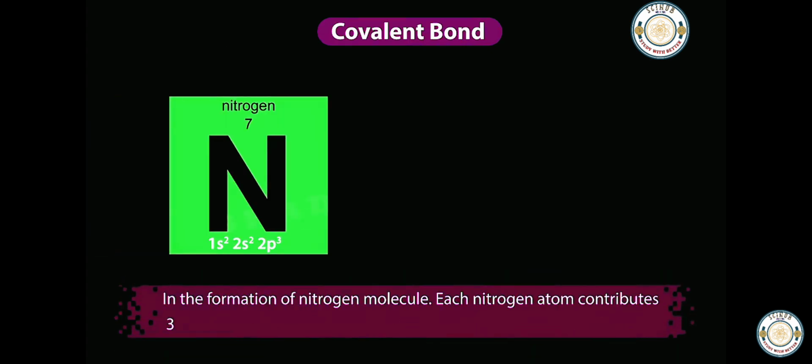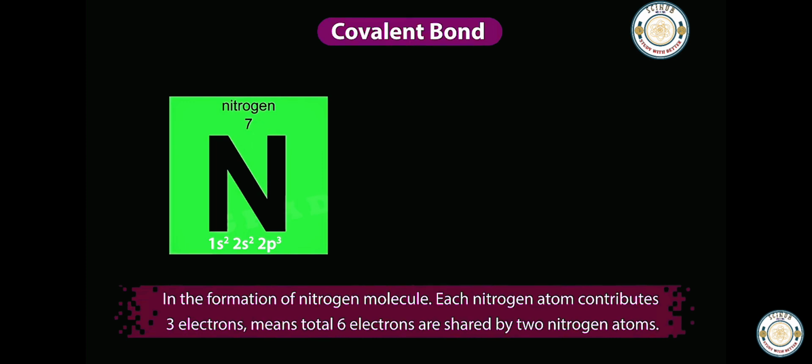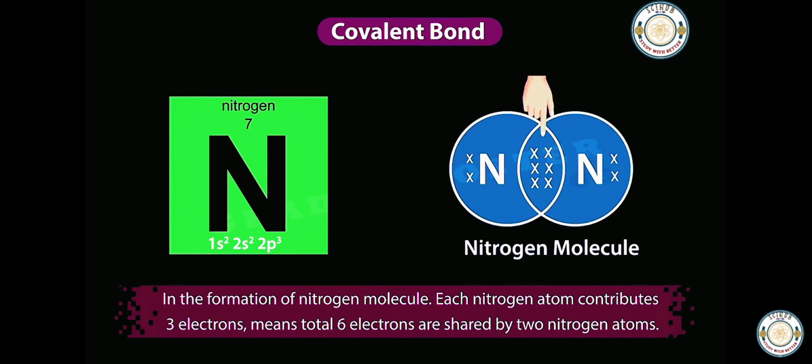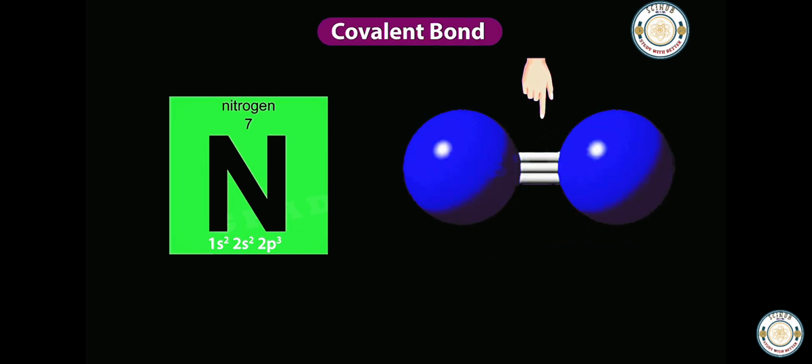Nitrogen. In the formation of the nitrogen molecule, each nitrogen atom contributes 3 electrons, which means a total of 6 electrons are shared by 2 nitrogen atoms. Here a triple bond is formed.